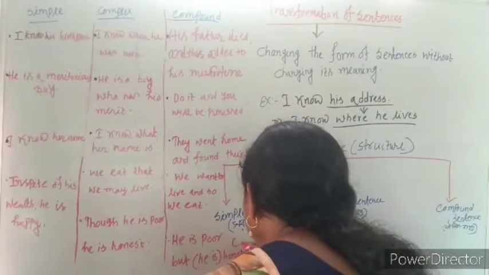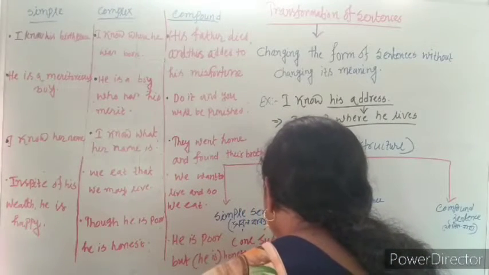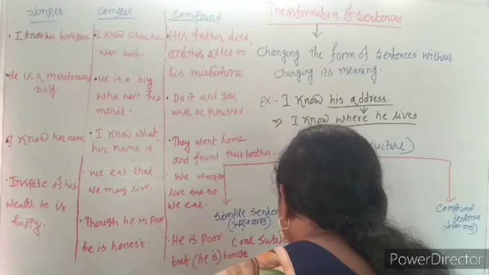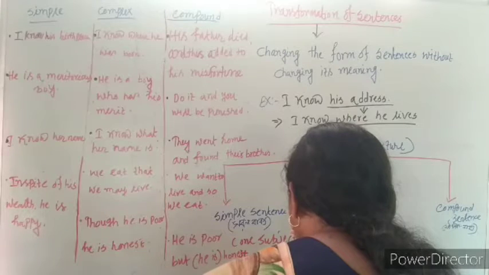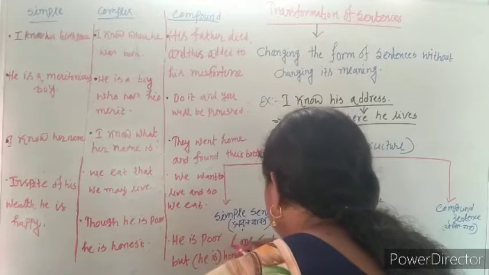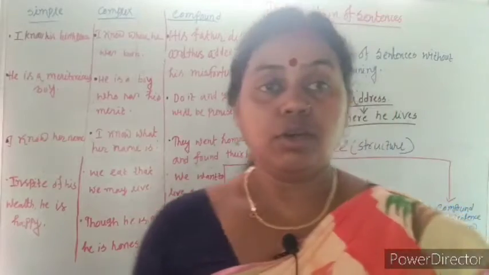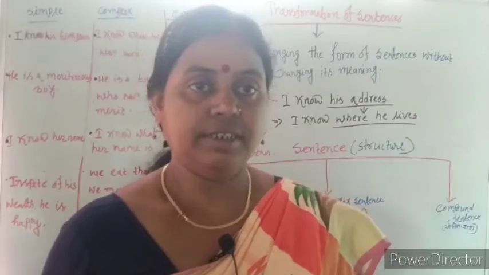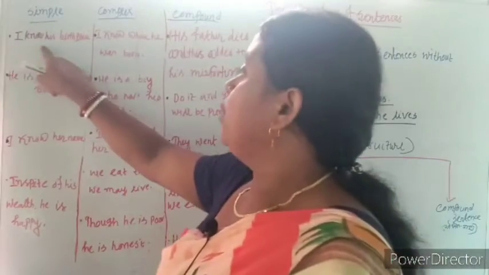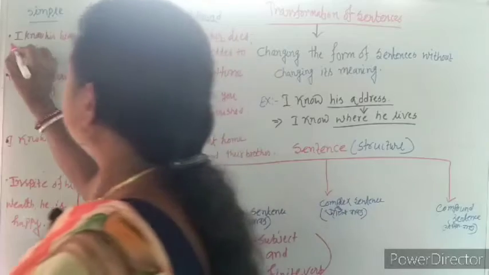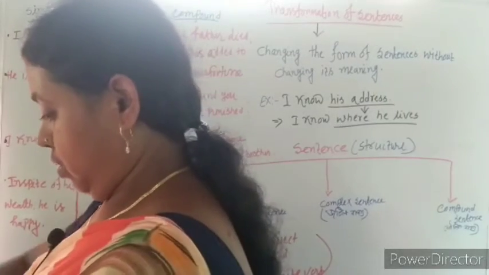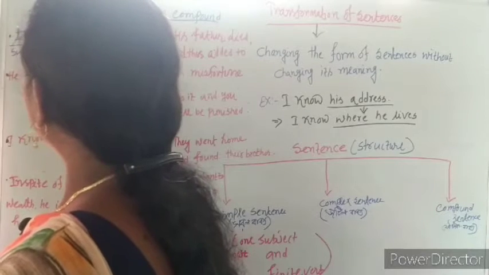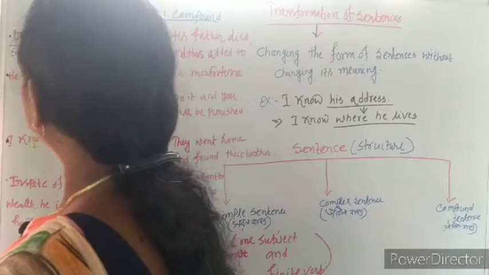In a simple sentence, there is one subject and one finite verb. A sentence which has only one subject and one finite verb is called simple sentence. For example, I know his birthplace. Here, I is the subject, know is the verb.